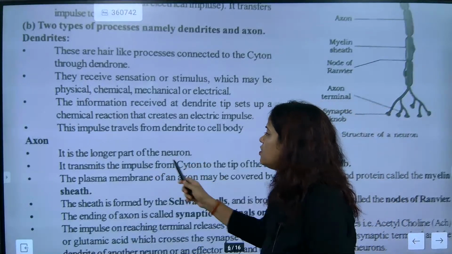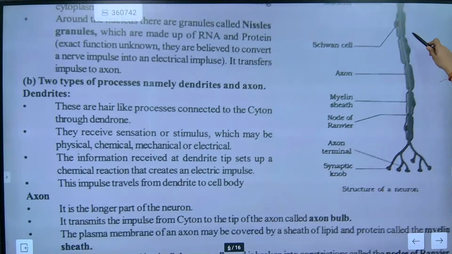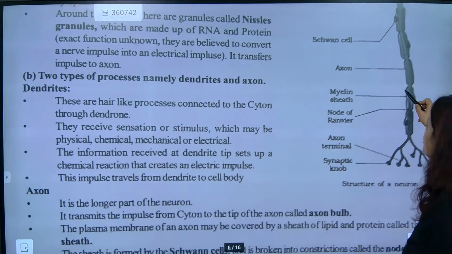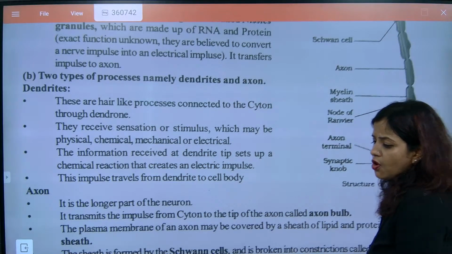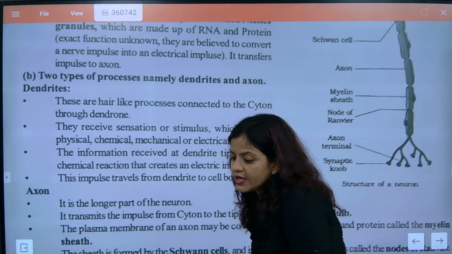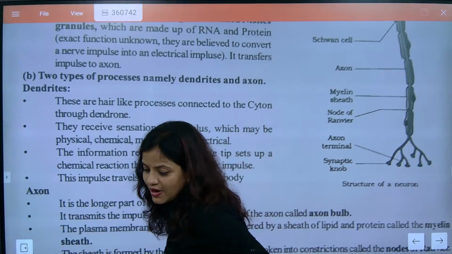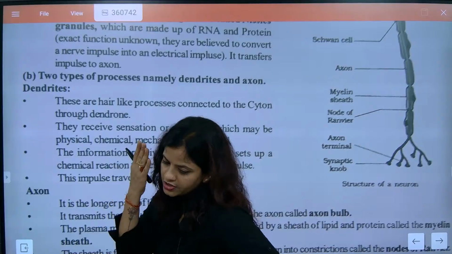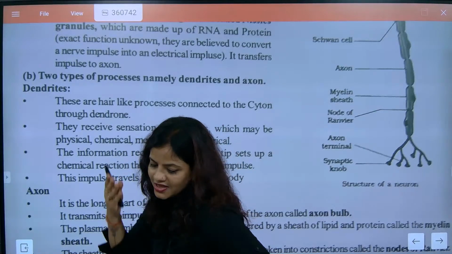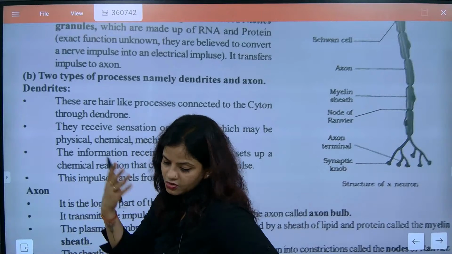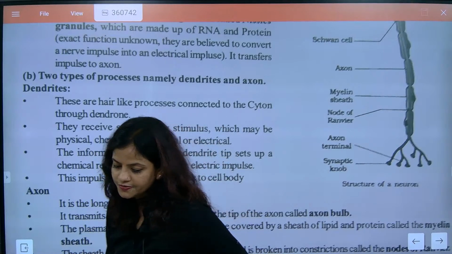Understood? Now axon is the longer part of the neuron. This is exactly the axon. The axon is coated with myelin sheath, and the gap between the sheath segments is called the node of Ranvier. Myelin sheath is the layer exactly coating the axon, just like polythene is the outer coat when you keep something inside it. Understood?